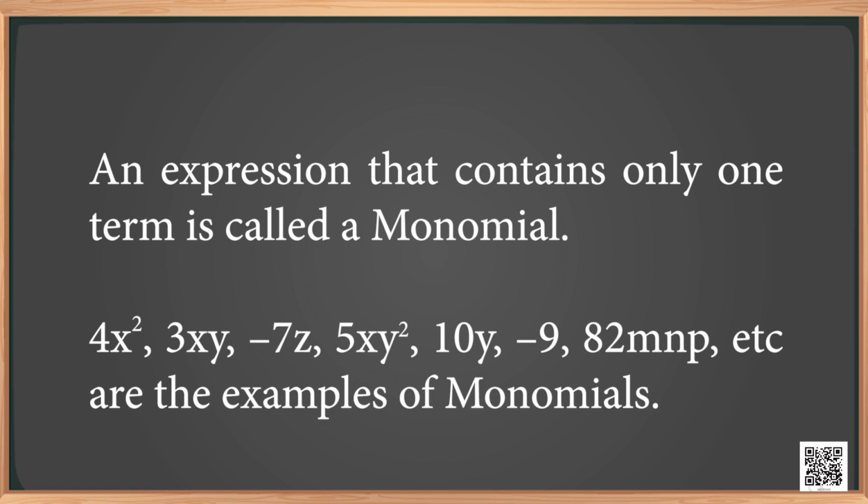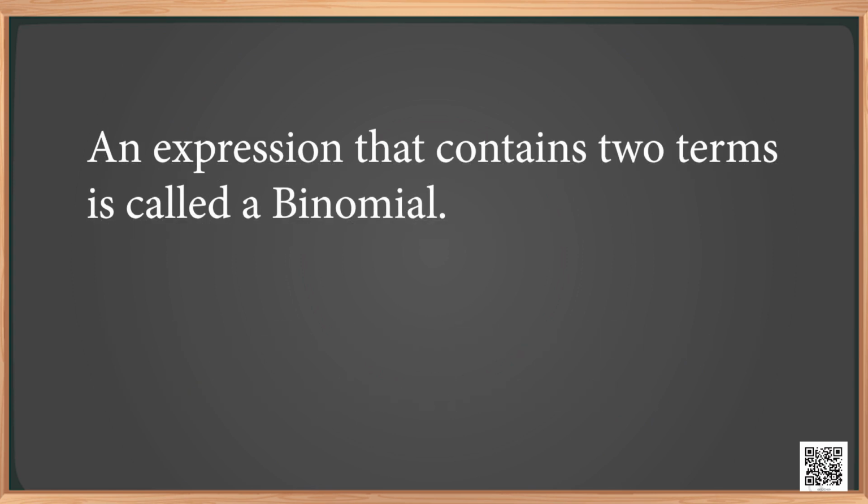4x square, 3xy minus 7z, 5xy square, 10y minus 9, 82 MNP, etc. are the examples of monomials. An expression that contains two terms is called a binomial.